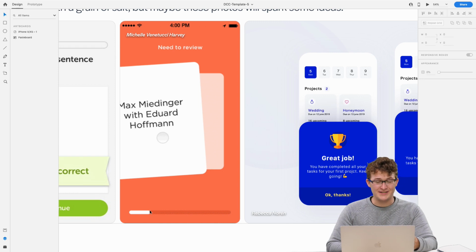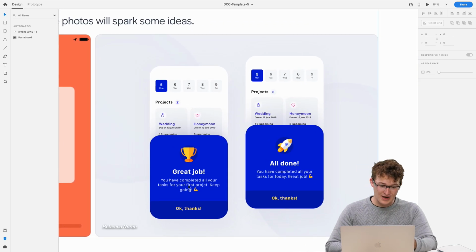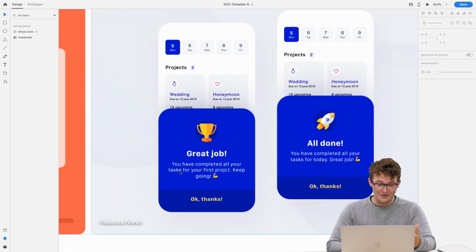We can get more detailed than that. That's a simple bar. You might want to have different landmarks along the way. And this one's great because it's really encouraging people. It's like, great job, you've completed all your tasks for your first project.